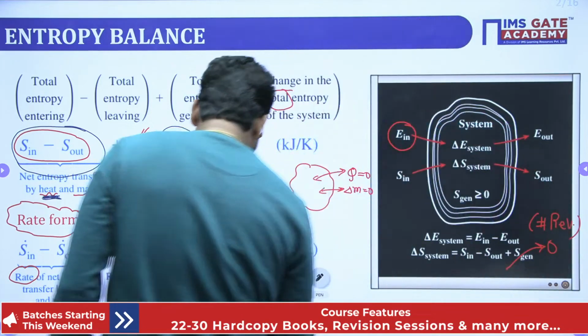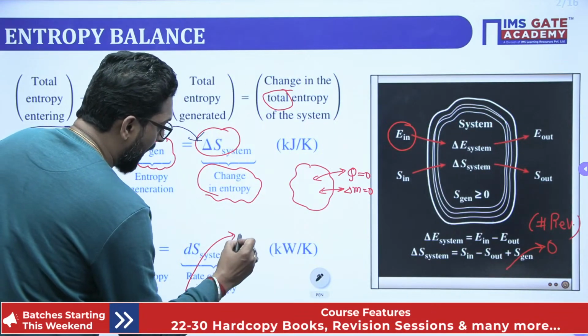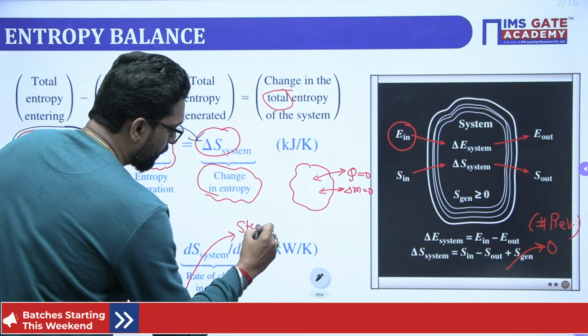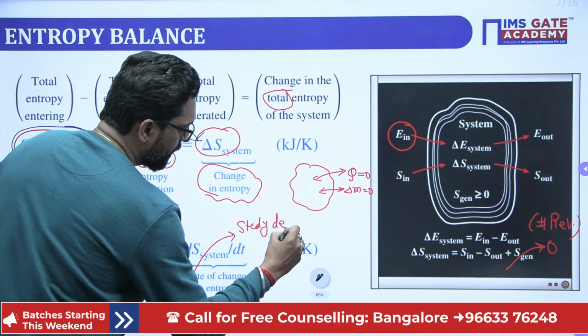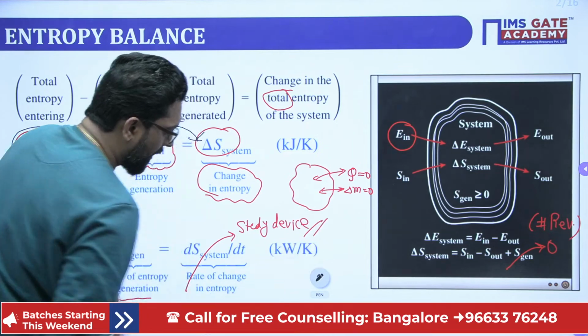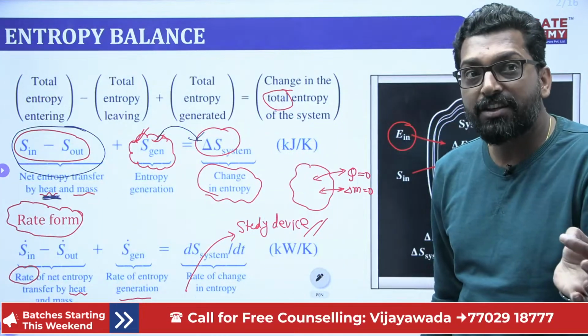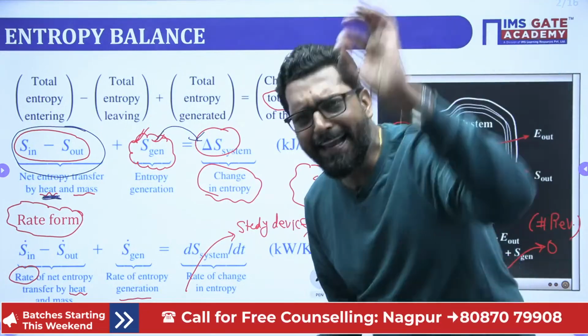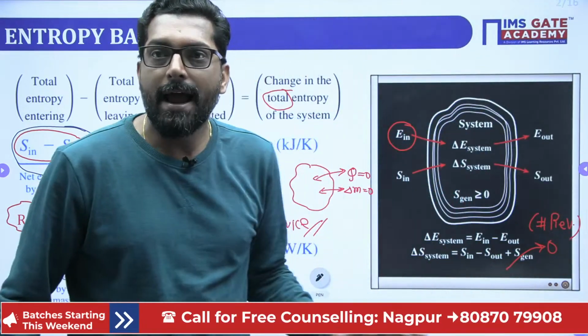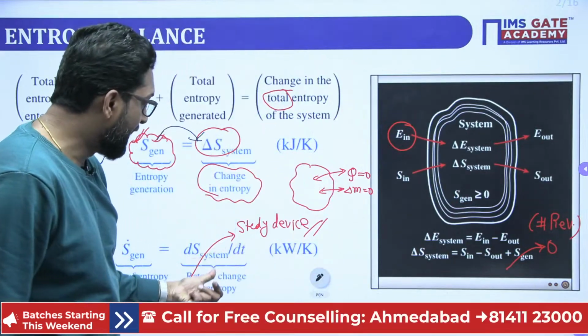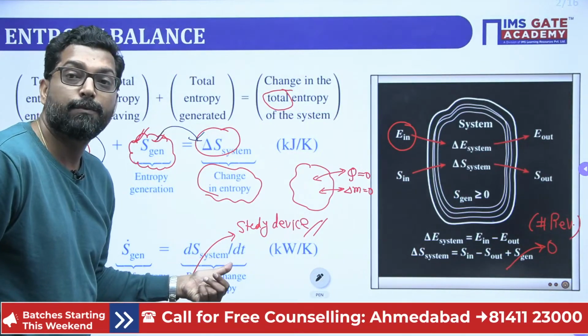Now, for a steady device, there is no change of any property within the system with respect to time at any location. That's why the entropy change of the system with respect to time is 0.